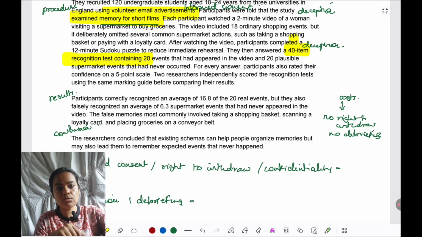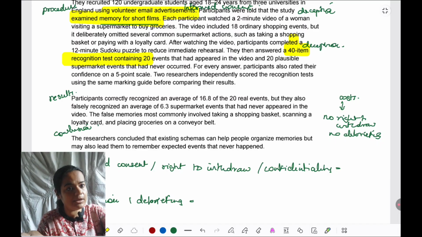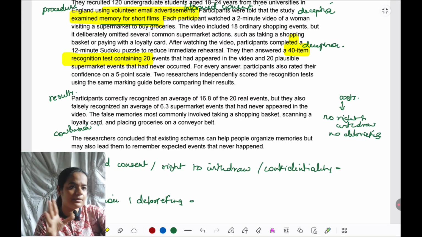So now that we know these costs are there in the study, participants have been deprived of some rights which they should have had, like right to withdraw and right to information on debriefing. Now we can consider that issue, whether the benefits are substantial or not.